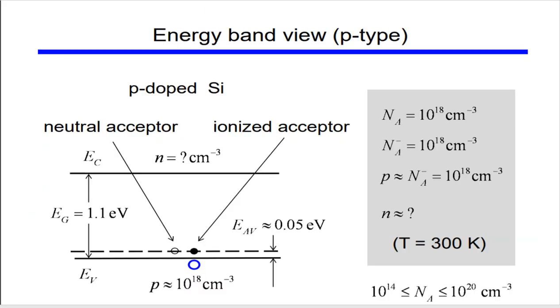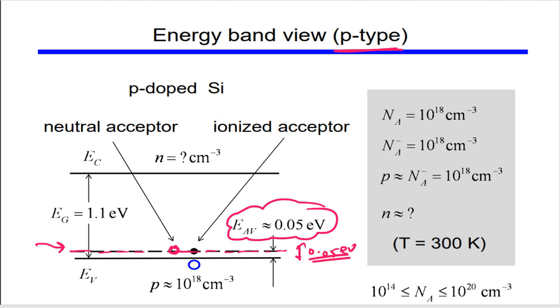And if you see the energy band diagram for this p-type semiconductor, then you can easily see this is the same binding energy. So initially this was the hole, and the p-type dopant atom will be creating this energy level at 0.05 electron volt.